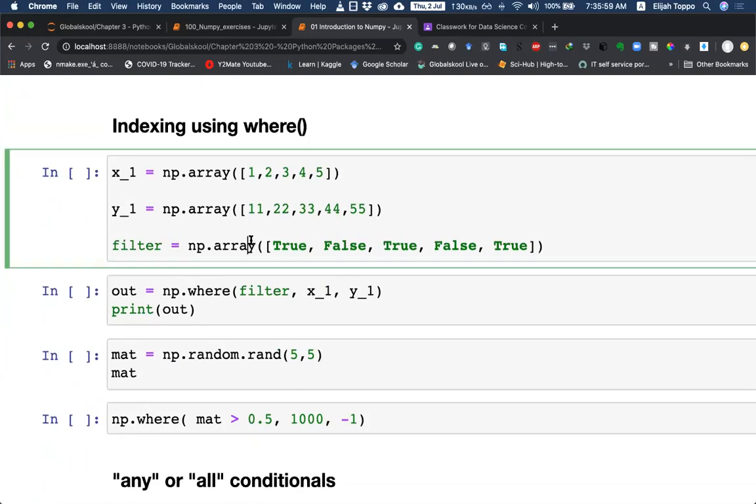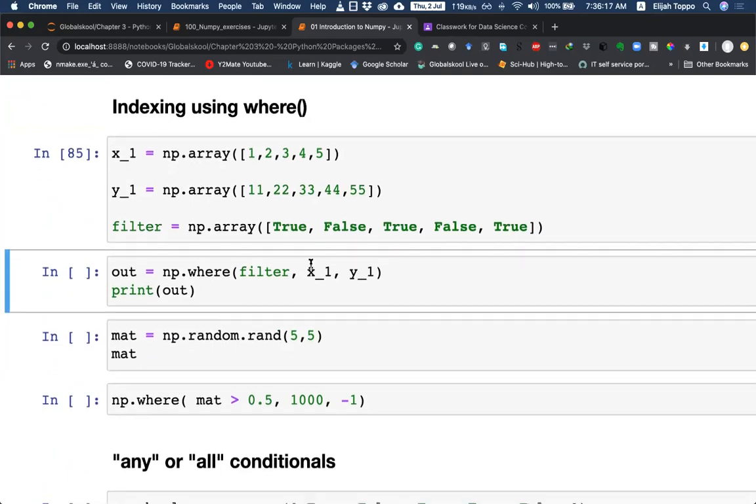The where operation looks like this. Let's say we start with x1, which is an array of 1, 2, 3, 4, 5, and y1, which is an array of 11, 22, 33, 44, 55. We create a filter of true, false, true, false, true, and we filter using this criteria. Using np.where for this filter, return x1 whenever there is true, and return y1 wherever there is false. Let me show you what this looks like.